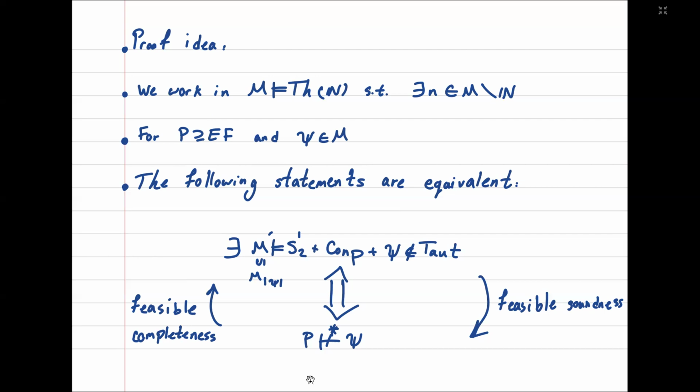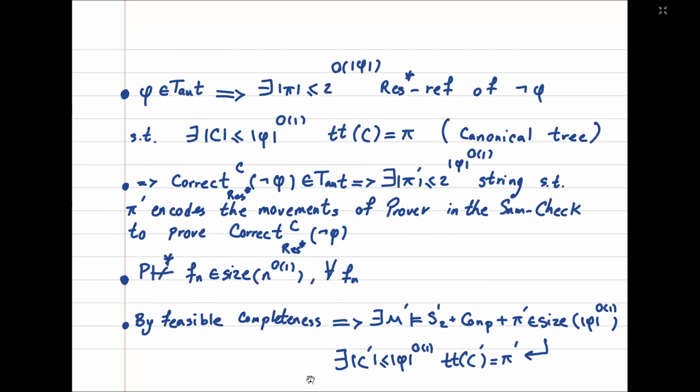And the reason that we need to go to non-standard models, or these imaginary objects, is that if psi is a tautology, then it always has a P proof. The proof might not be polynomial size. So we cannot find a falsifying assignment or force a falsifying assignment for it. And how does the proof go? So we know that phi is a tautology. So there is an exponential size tree-like resolution refutation of the negation of phi that can be expressed by a small circuit, like if the proof is the canonical tree.